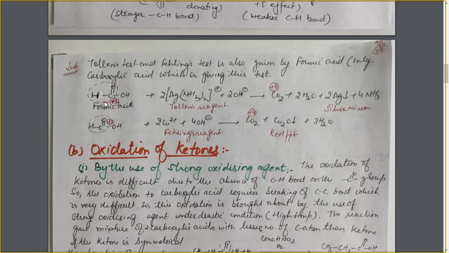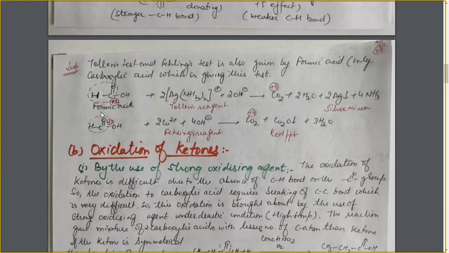Here in the case of formic acid, if we view this formic acid molecule from this side, it is having the C double bond O and OH, and from this side the C double bond O group is attached to a hydrogen atom, and because of this, it is also showing some of the reactions of the aldehyde group, like the oxidation by a mild oxidizing agent.